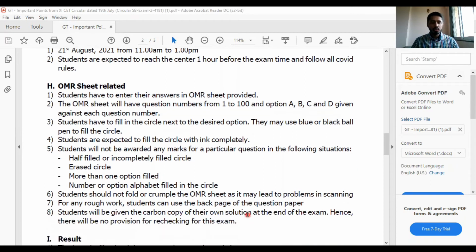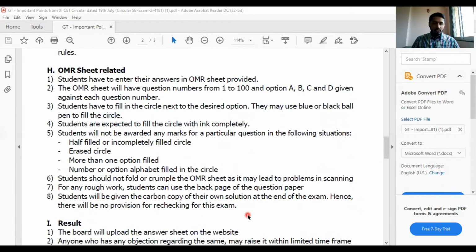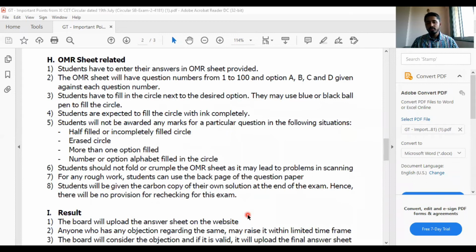I'll solve it. Students should not fold or crumple the OMR sheet. So the sheet of paper which is there, don't crumple it, don't fold it. For any rough work, students can use the back page of the question paper. So the question paper which is given to you in your exam, use the back page. I don't think there will be a separate paper given for working, but maybe there will be a blank page on the last page of your question paper. You can do all your working there.